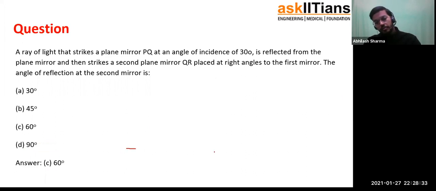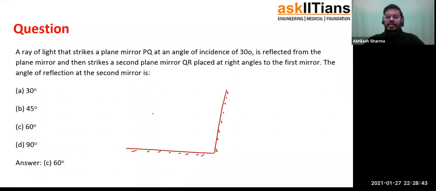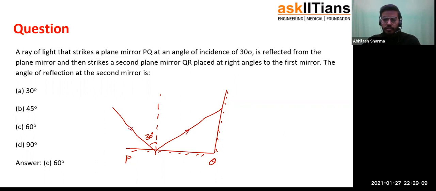So there is a plane mirror like this, and there is another plane mirror like this. And the question clearly mentioned, a ray of light strikes the plane mirror PQ at an angle of incidence 30 degree. So this is, let's say, the incident light ray. The angle of incidence should be this, 30 degrees. So at what angle will it reflect? The same 30 degrees, as we learned in the law of reflection.